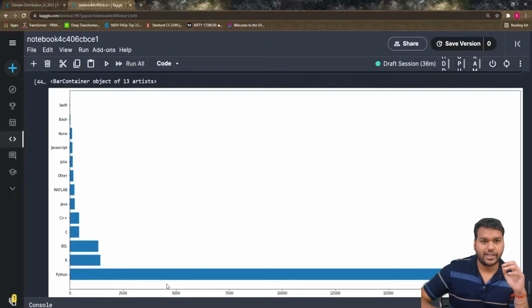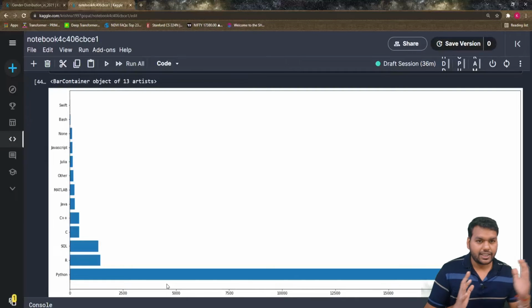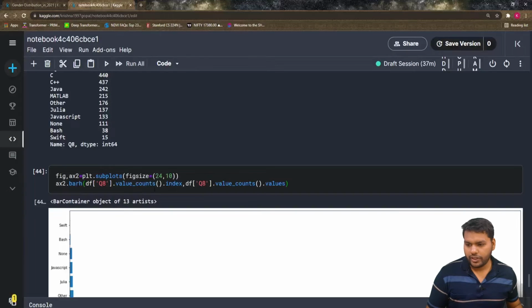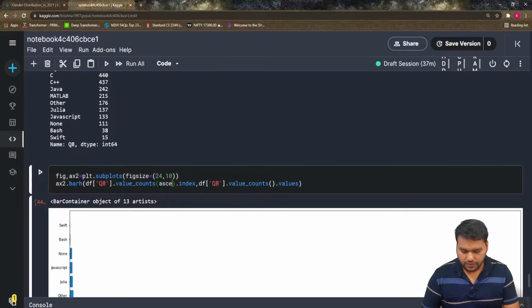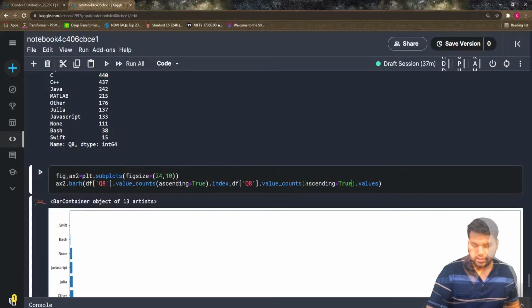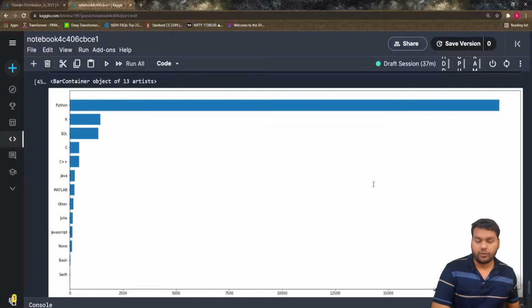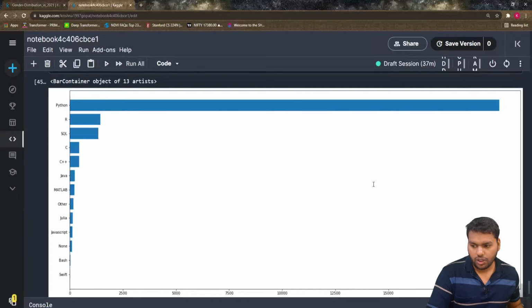Okay, so we get this curve, but I don't want to see this curve. I want to see it in ascending order, because the increasing values come first, and that makes sense and is easier to understand. So we're going to put value counts ascending equal to true, and now let's see what we get. Yeah, this is what I want to get from this column.